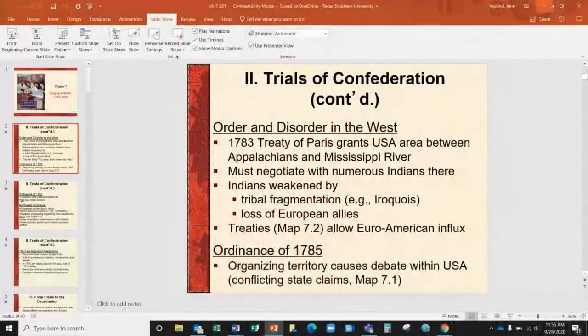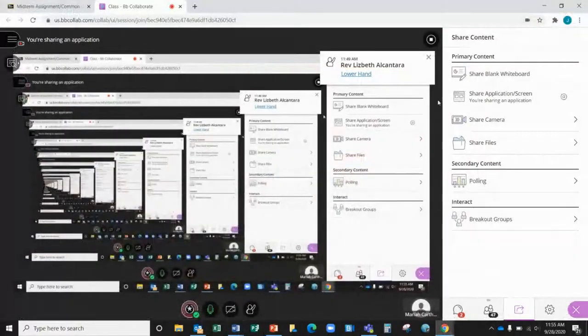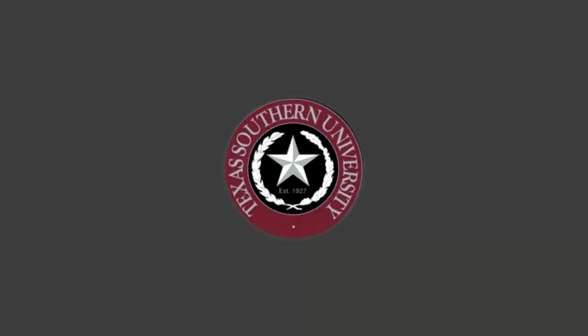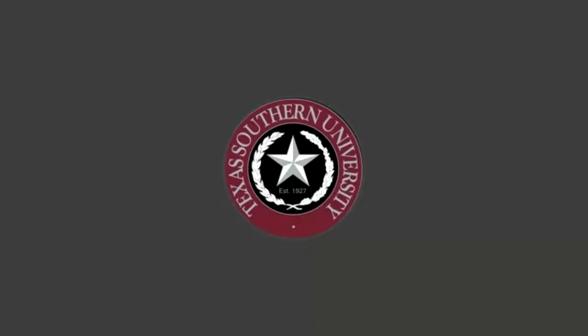Question? Sorry. Let me stop sharing, and I'm going to show you these maps in your textbook, because the slide is talking about it. So this huge territory, and we know that the southern states want to increase this territory. They want to create larger states because they are attempting.